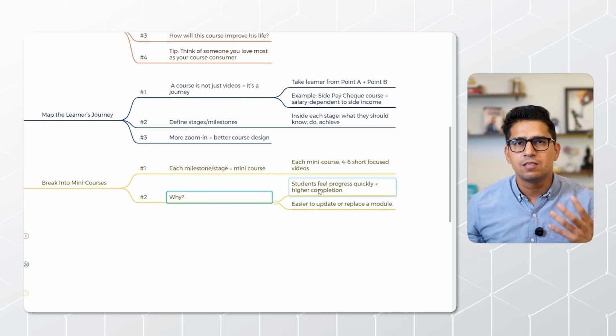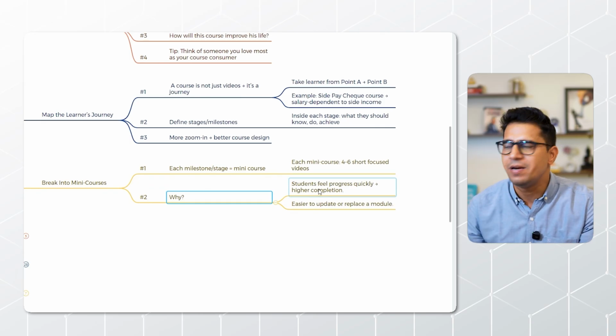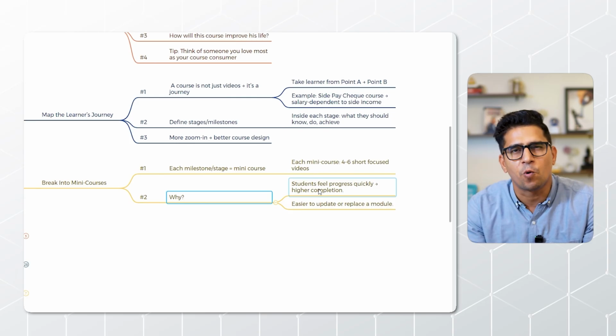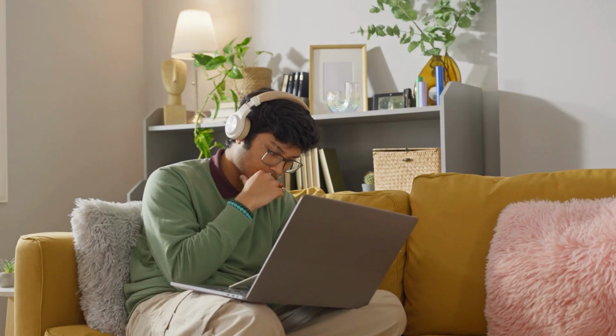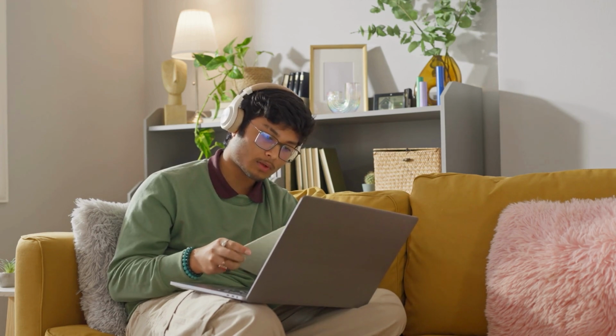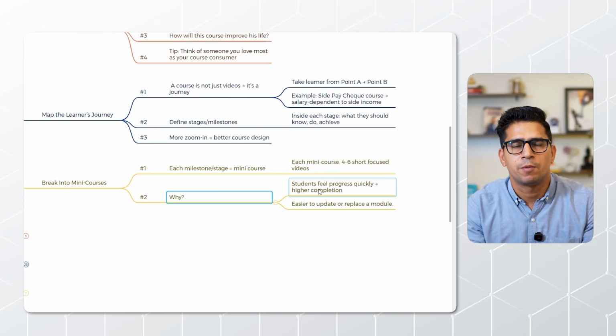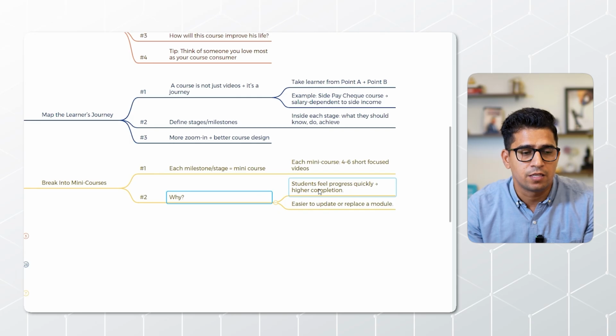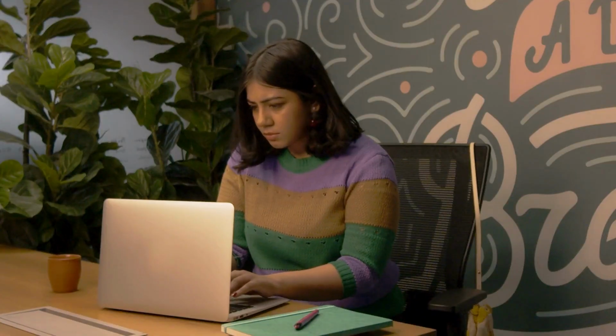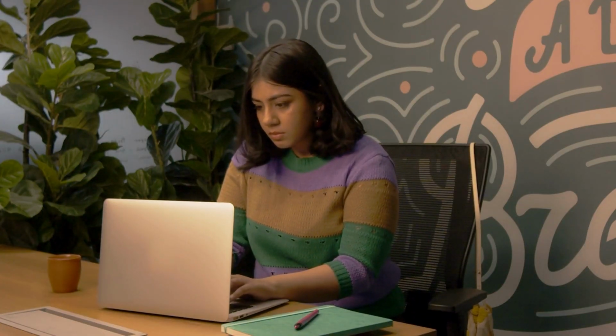First of all, when students or your target audience complete a mini course, they feel progress quickly. After their 5 to 6 videos, they completed a course, they took some actions, they achieved some result. They feel satisfied, because we are living in an era where we need something instant. Instant noodles, instant this, instant that. So this is the mode that we are living in. Everyone wants an instant result, so this will help first of all with that. When they do this, they feel appreciated and motivated that, okay man, I have completed this particular course, I have done this. Now they get motivated for the second course.